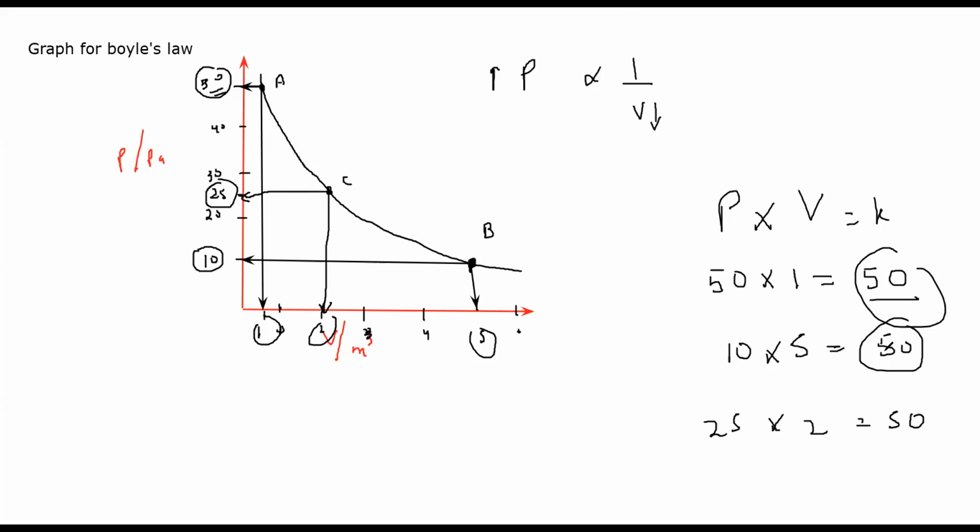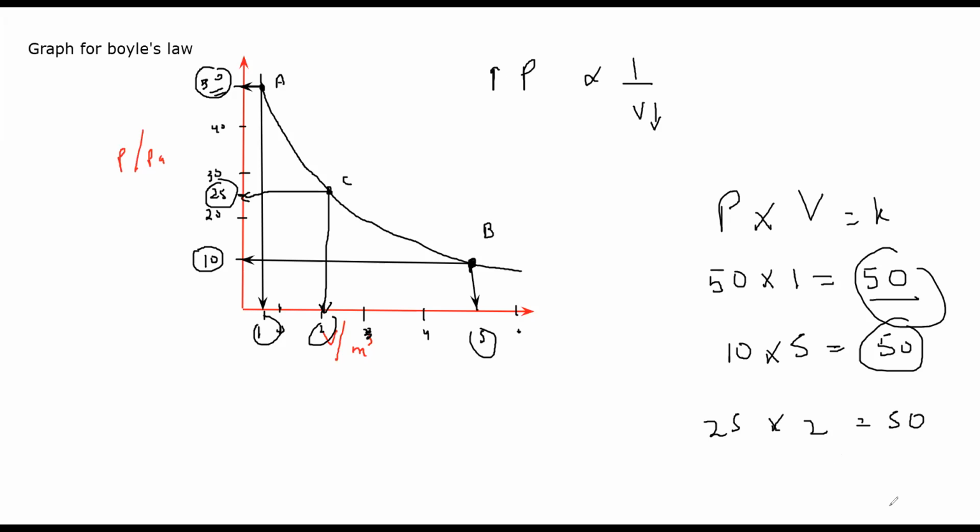When two quantities are inversely proportional, their product is always constant. Now, we can also work out a formula for Boyle's law.